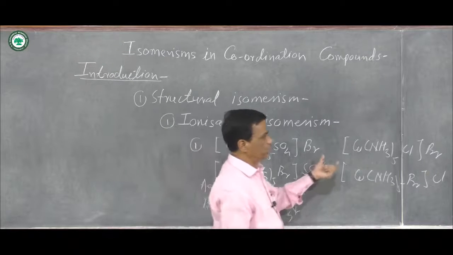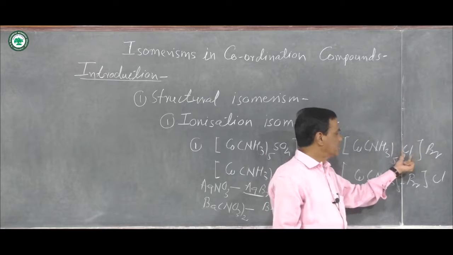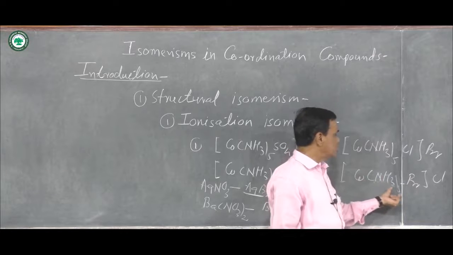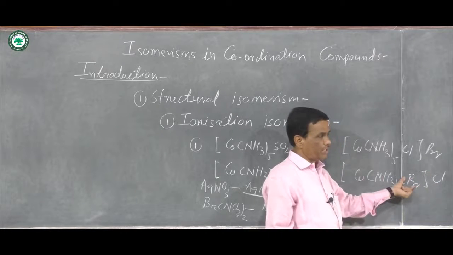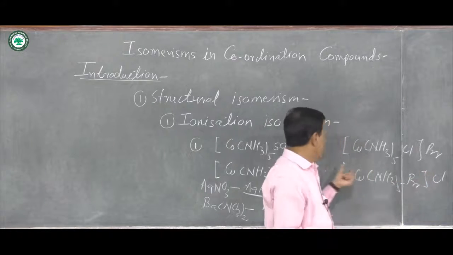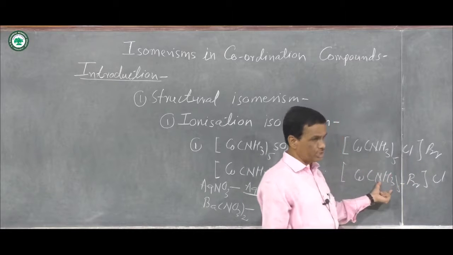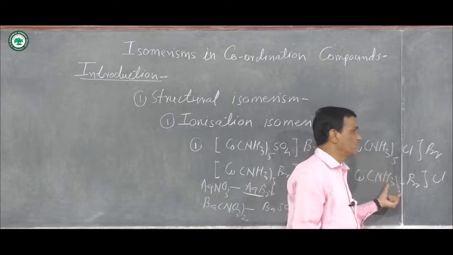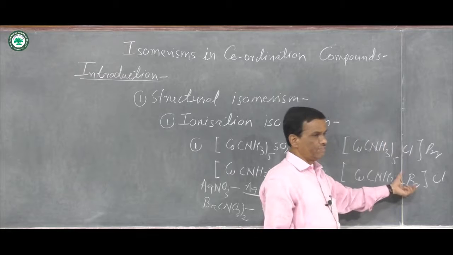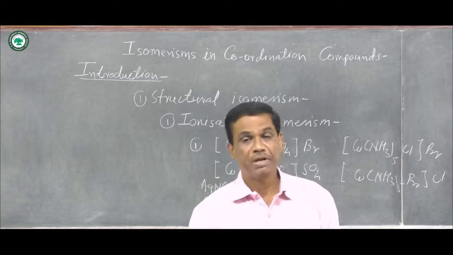Same thing happens with these two examples. Here [Co(NH3)5Cl]Br, Cl is in the first pair and Br is in the second pair. In second compound [Co(NH3)5Br]Cl, here bromide ion is in first pair and Cl minus ion is in second pair. With silver nitrate, first forms AgBr and second forms AgCl precipitate, and both these compounds do not form any precipitate with barium. Reason is that here there is no sulfate ion, so there is no reaction with barium with other primary valencies.